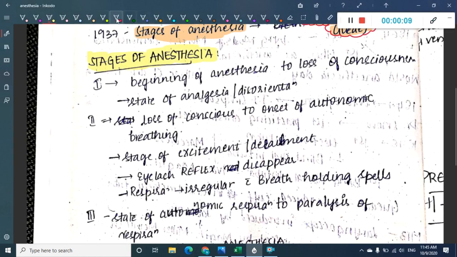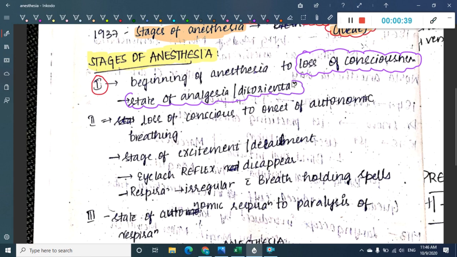So in the stages of anesthesia, the first stage is from the beginning of anesthesia to the loss of consciousness. The main landmark in the first stage is loss of consciousness. From the start of anesthesia till the patient loses consciousness, we call it stage 1 of anesthesia, and this is the stage of analgesia or disorientation.